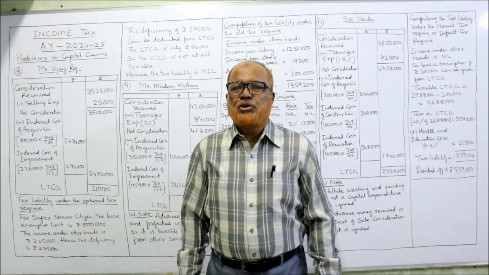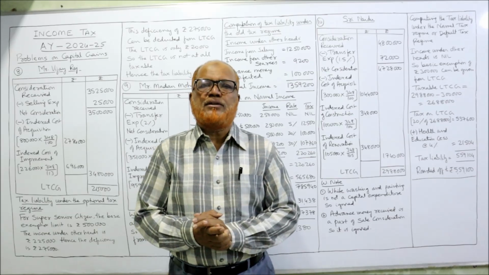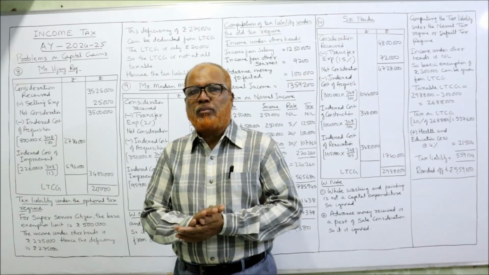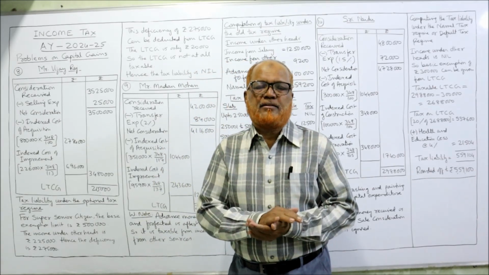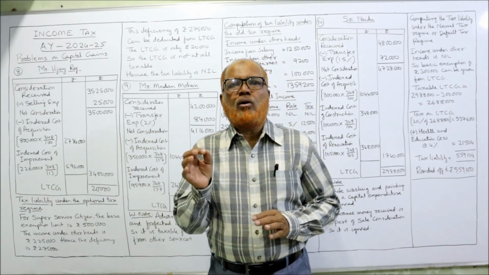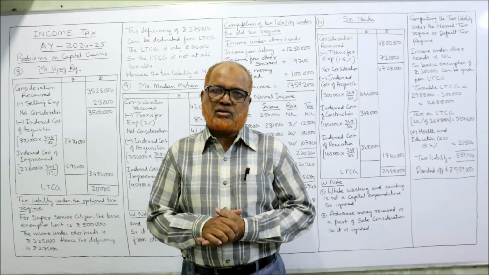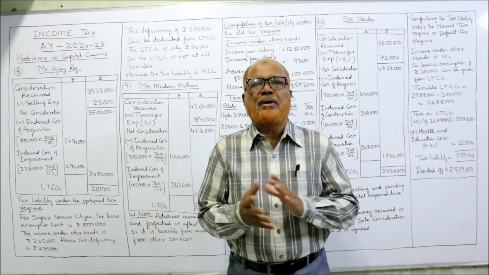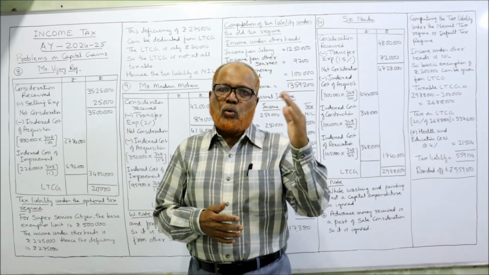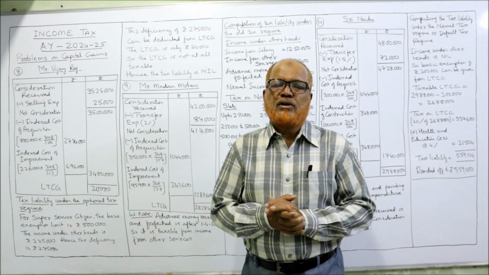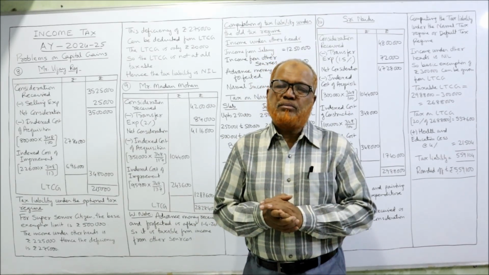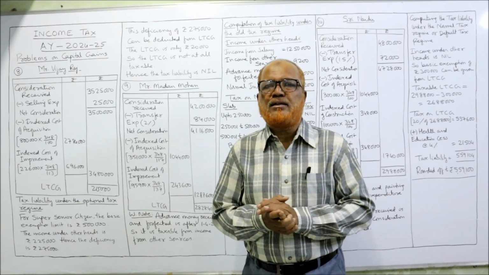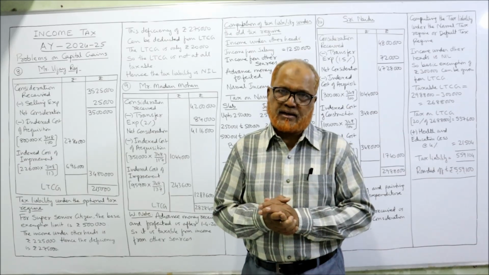I'm Hasham. So far I've completed 7 problems on capital gain. In this video I'm going to cover 3 more problems, the 8th, 9th and 10th. In every problem you can see 1 or 2 new points we are coming across, particularly regarding the tax liability, because we have different methods of calculating the tax under the old regime and the new regime. So you have to focus on each and every problem, gather the new points, and see how we have dealt with them according to the provisions of the Income Tax Act.